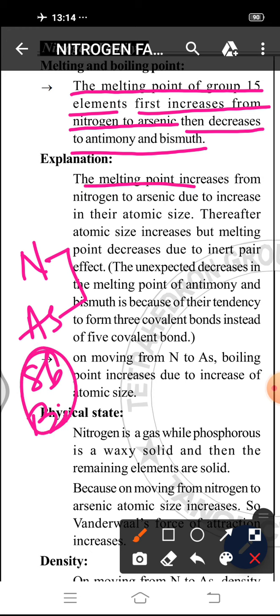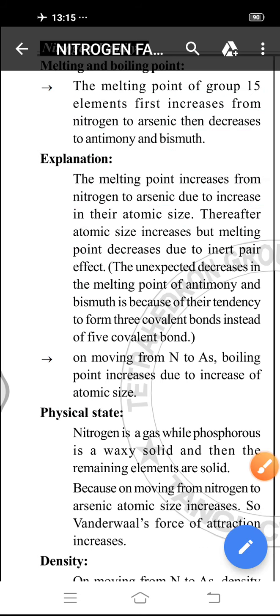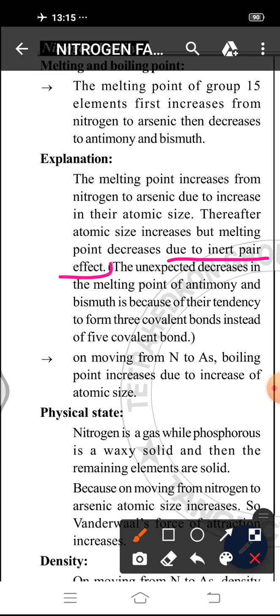Melting point increases from nitrogen to arsenic due to increase of their atomic size. As atomic size increases, van der Waals force increases, so van der Waals force of stability increases, so melting point increases from nitrogen to arsenic. Thereafter in antimony and bismuth, atomic size increases, but melting point decreases due to their inert pair effect. Because of the inert pair effect, even though atomic size increases, the melting point decreases.